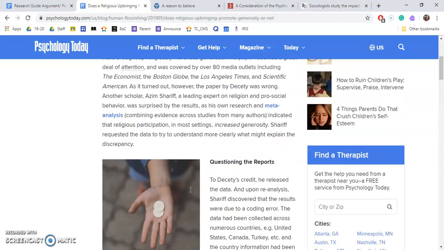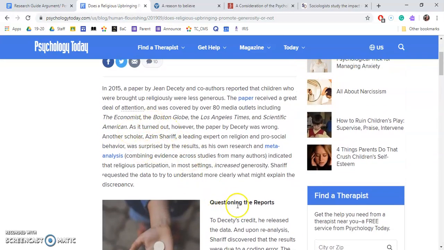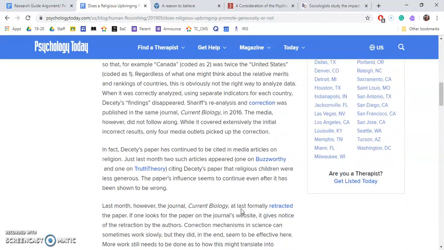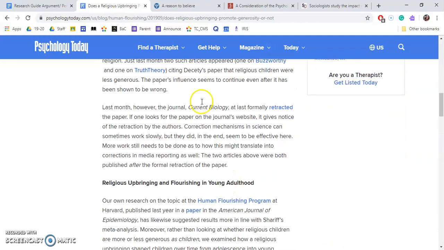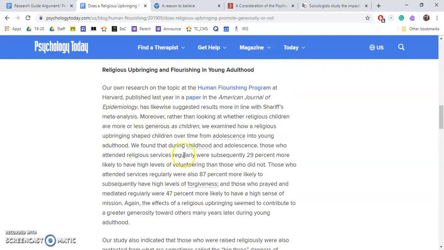And so I'm going to scroll down. I've read through this section. This is actually about another report that had some inaccurate findings. He was talking about that and why there were some inaccuracies within the data. And then he gets into his own research through the Human Flourishing Program at Harvard in a paper that was published last year. So here's some findings.